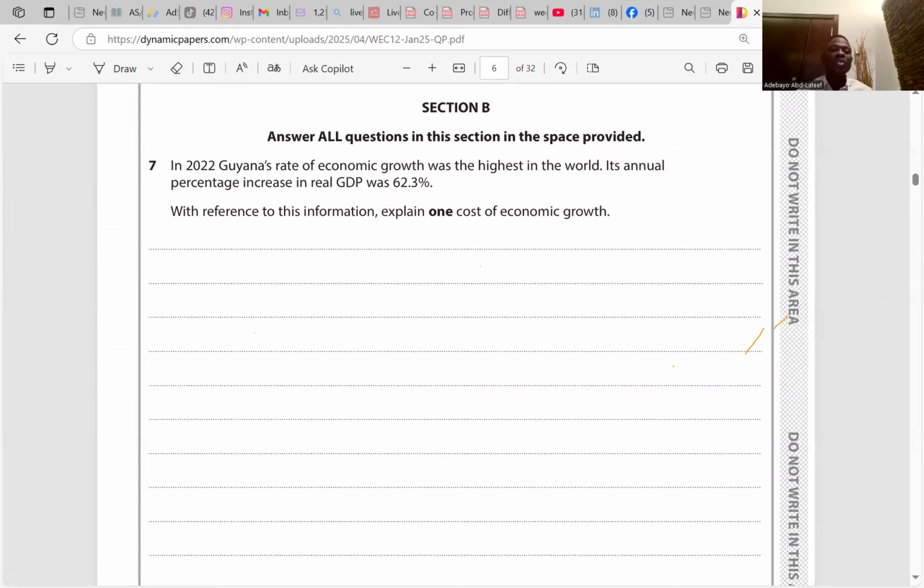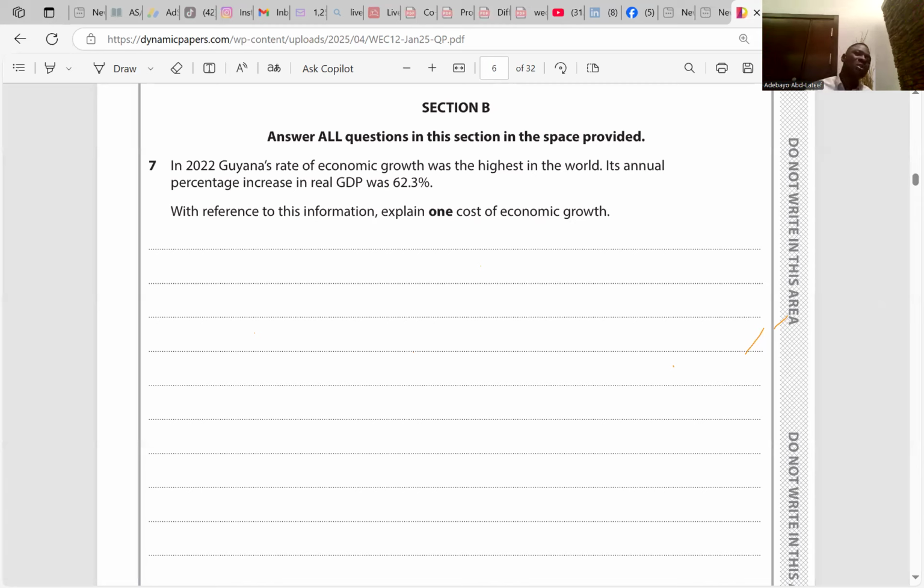They said, in 2022, Guyana's rate of economic growth was the highest in the world. Its annual percentage increase in real GDP was 62.3%. With reference to this information, explain one cost of economic growth. When talking about economic growth, it simply implies an increase in the country's GDP. One of the setbacks of economic growth is increased income inequality. So why is there increased income inequality?